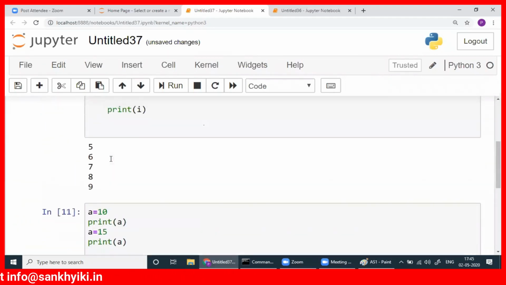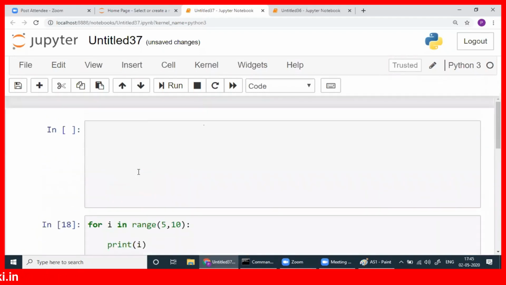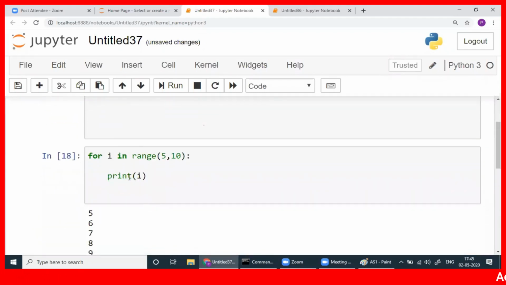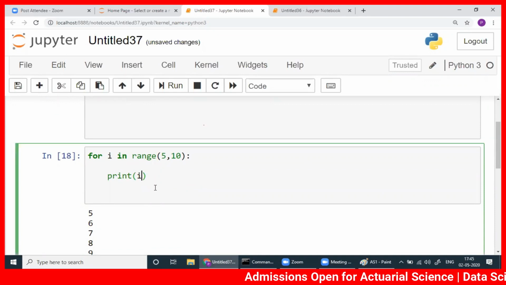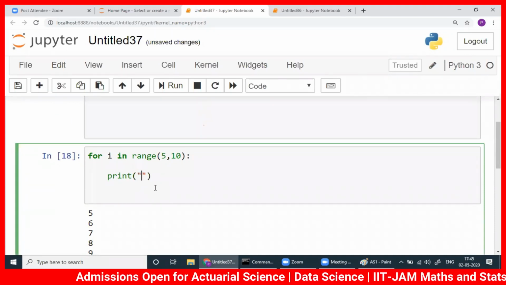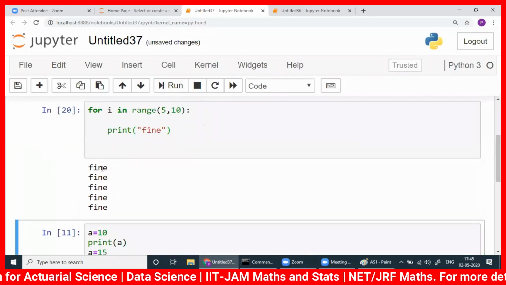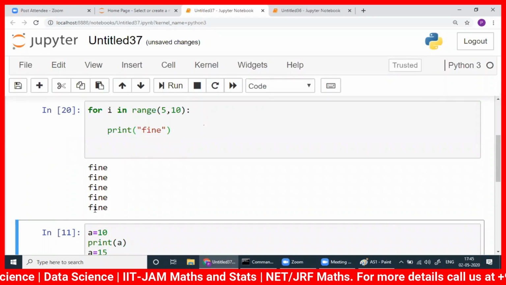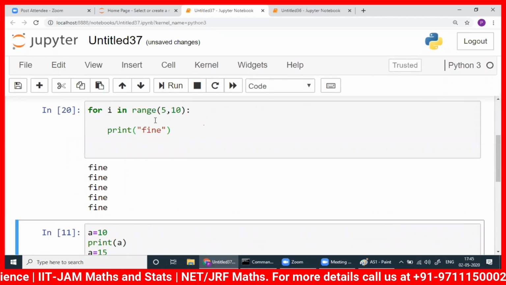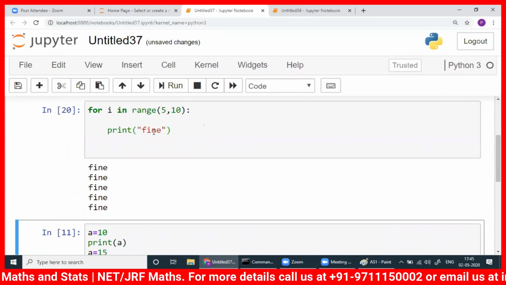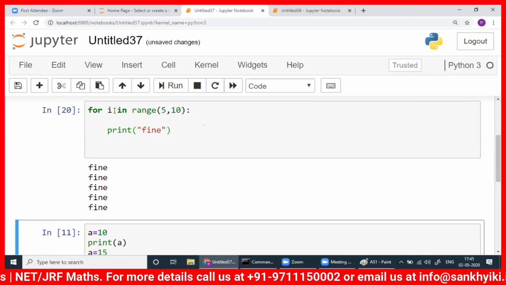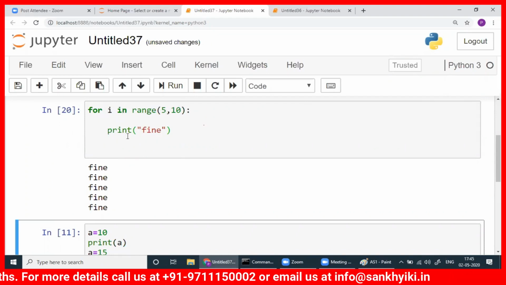I'm sorry, here I wanted to write something more. It's not that you have to write i dependent only, like 2i. You can write anything here, 5 to 10. Okay, I will write, say, I'm fine. You run it. What will happen? Fine 5 times. That means for i is 5, you print fine. For i is 6, you print fine. For i is 7, this is called a counter. This will run many times. So those things you will learn.